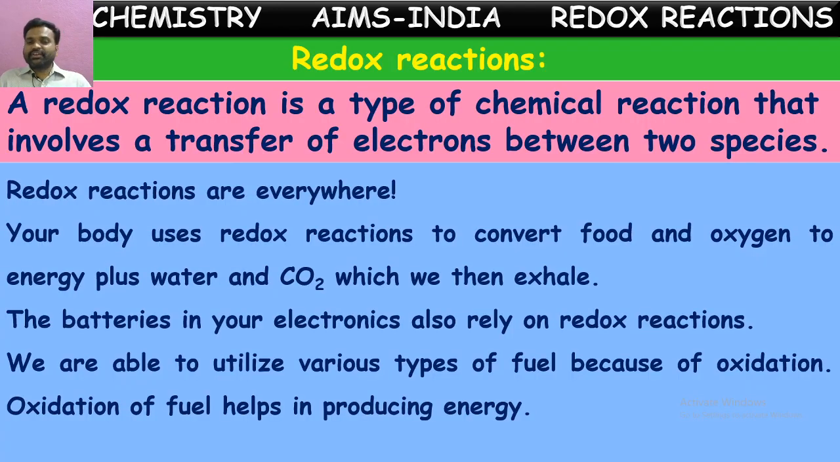We are able to utilize various types of fuels because of oxidation. Can you say some examples of fuels? Yes, petrol, diesel, kerosene, wood. These we all use as fuels. When these fuels are burnt in the presence of oxygen, reactions occur between the oxygen and the fuel particles, and those reactions are redox reactions. By these redox reactions only, they produce energy, which we use for mechanical work.